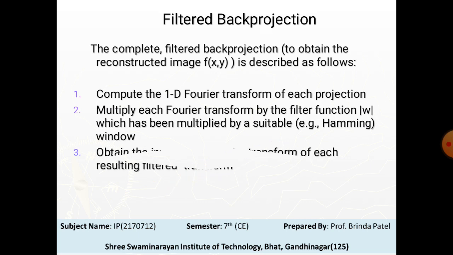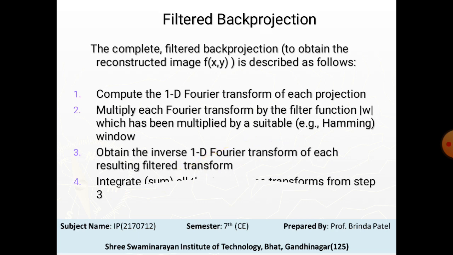Third, obtain the inverse one-dimensional Fourier transform of each resulting filtered transform. And the fourth is to integrate, meaning sum, all the one-dimensional inverse transforms from step number 3.